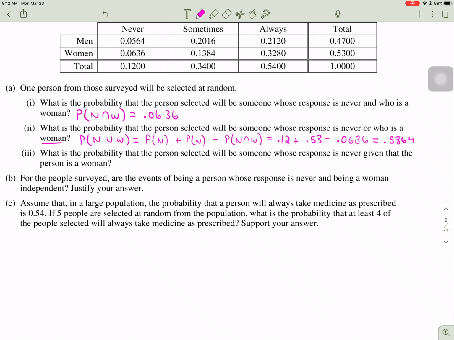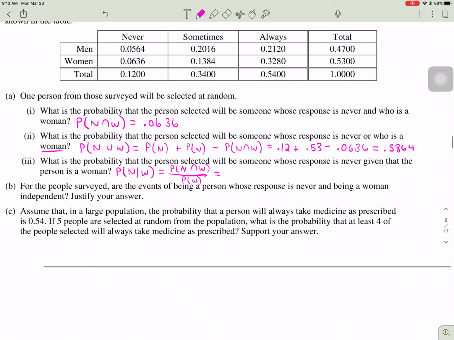Okay, part C. What is the probability that a person selected will be someone whose response is never, given that they are women? So we have conditional probability. So never, given that they are women. And this is also on your reference sheet. That's the probability of never and woman over probability of woman.